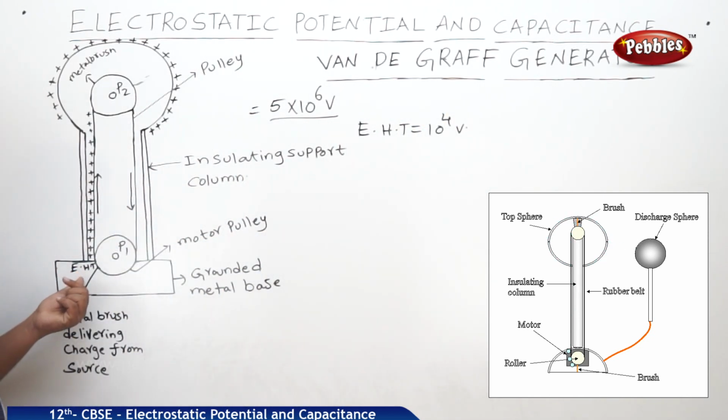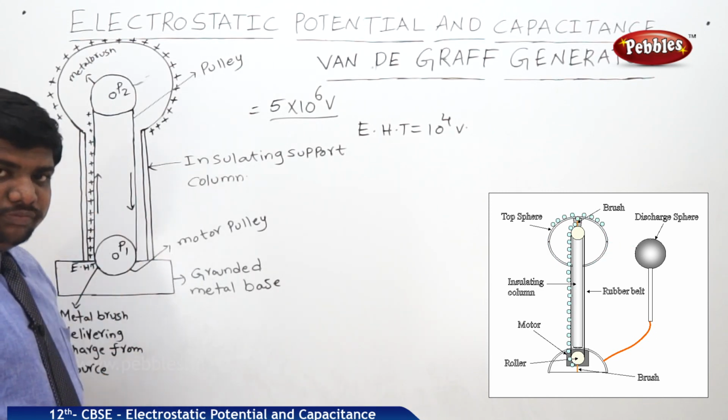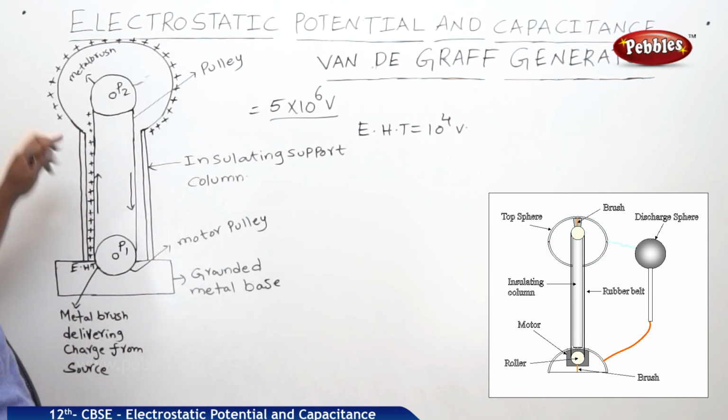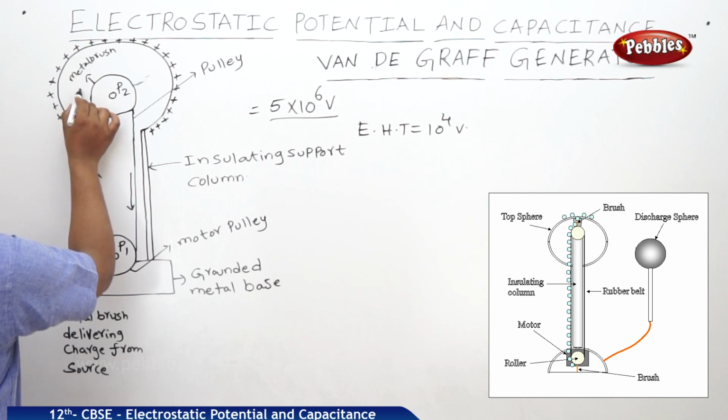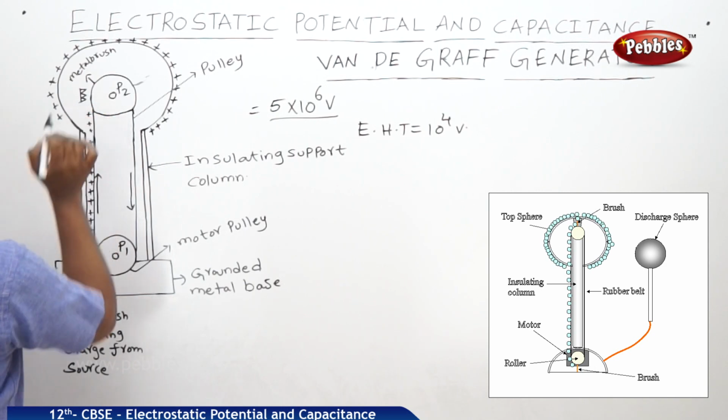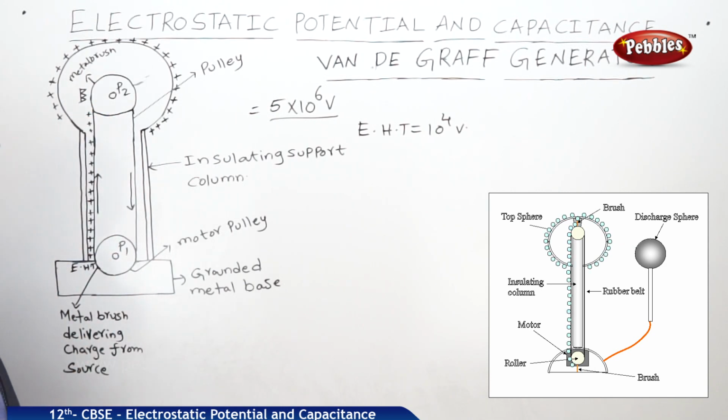This EHT source is connected to a comb. That comb is called the spray comb, let us say C1, and one comb will be placed near pulley 2. Here also one comb will be there.